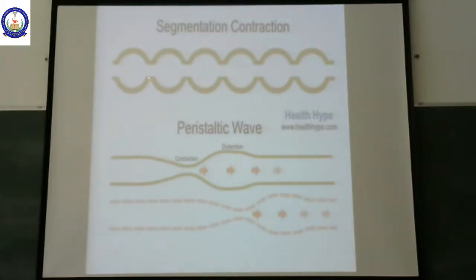So, it will break down the food content. So, like this, the chyme will go on getting broken down into smaller particles. This is segmentation contraction. Peristaltic wave, yes, you remember, contraction behind the chyme, distension in front of the chyme, and helps in propulsion of the food.